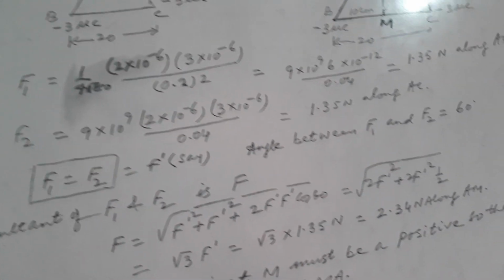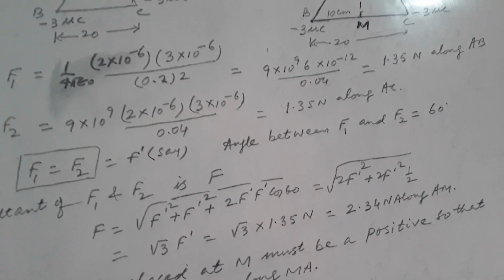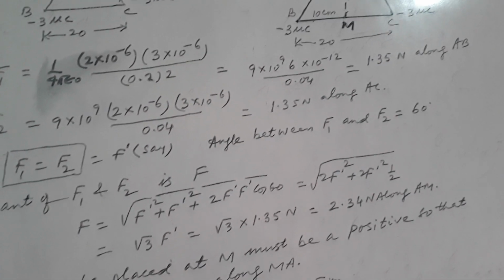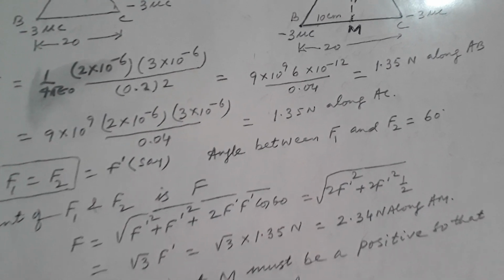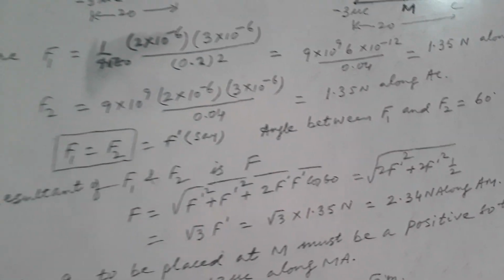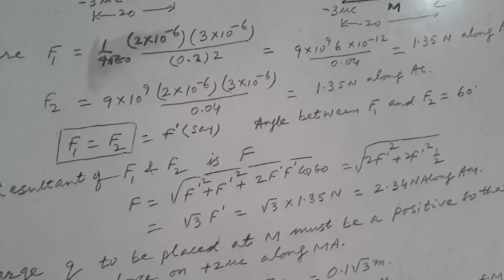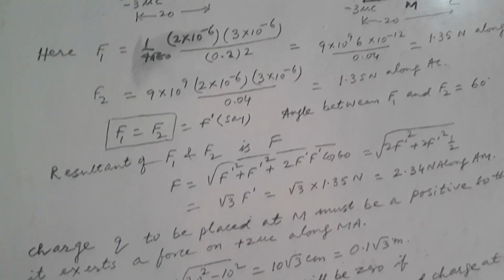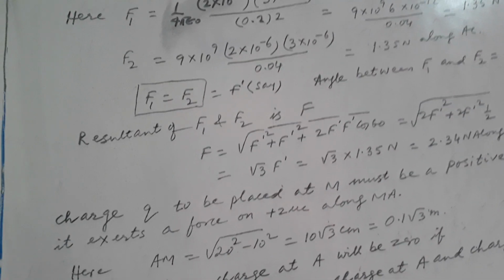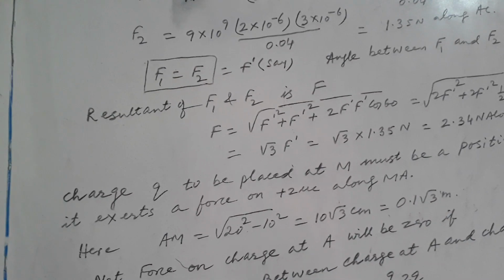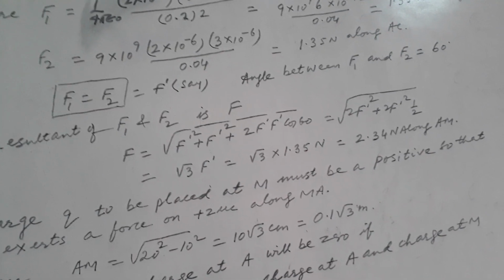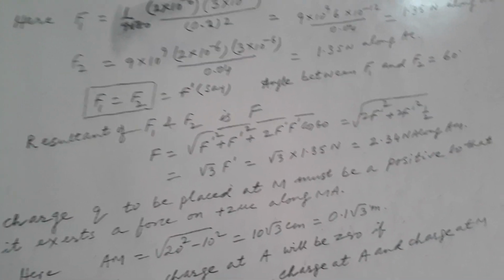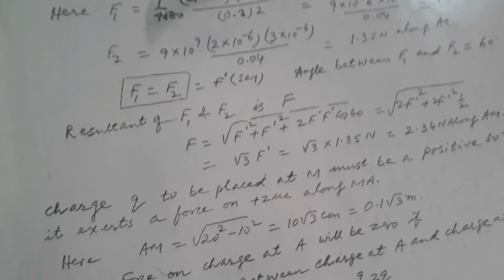So we can write F1 equal to, go through the solution dear students. F1 is 1.35 Newton along AB and F2 is 1.35 Newton along AC. Let us suppose that F1 equal to F2 equal to F dash, and the angle between F1 and F2 is 60 degrees because the triangle is equilateral.